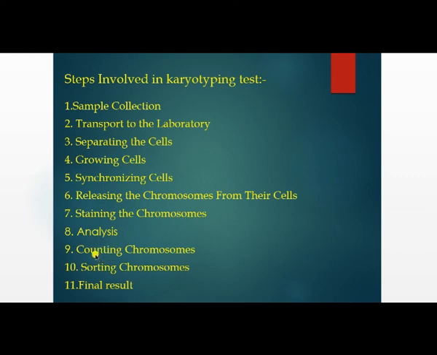Why is there a need to count the chromosomes? For example, a human has 23 pairs of chromosomes. If an extra chromosome is present, there is a chromosome abnormality. It means the presence of an extra chromosome in the genome, or double chromosomes in the genome, or there may be deletion of one chromosome from the genome.